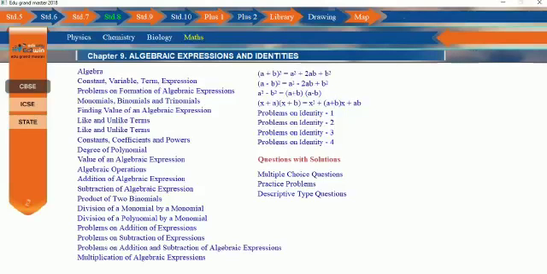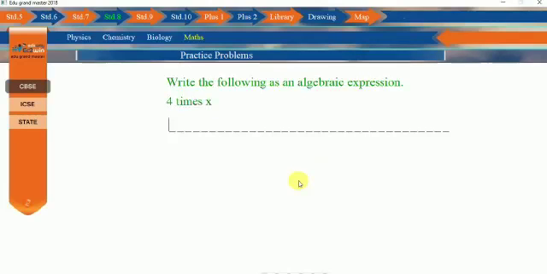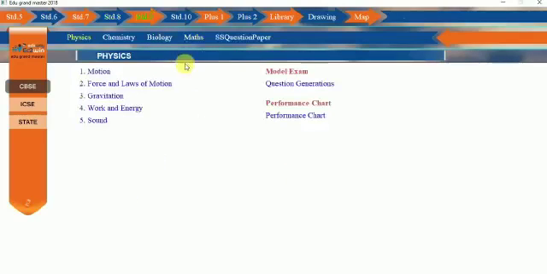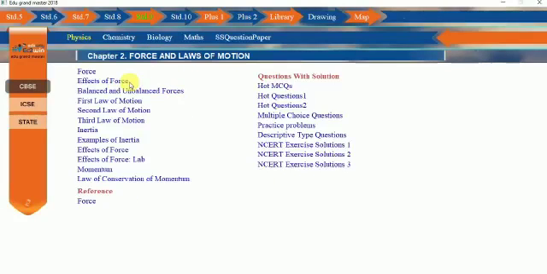You can find here there are a lot of problems on different identities. There are multiple choice questions, practice problems, descriptive questions. Let's go to 9th standard, physics, Newton's laws of motion.